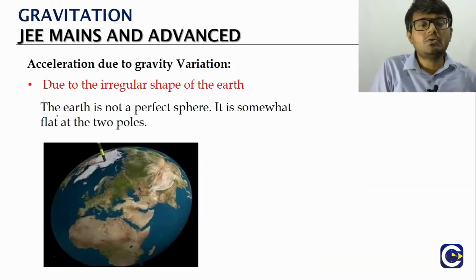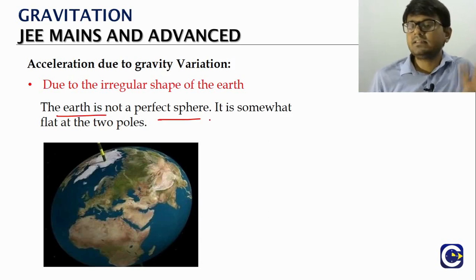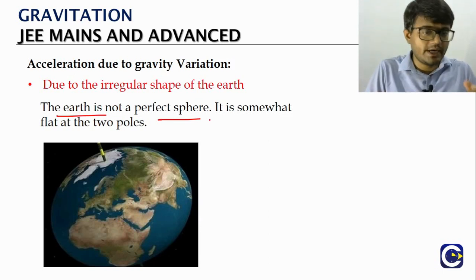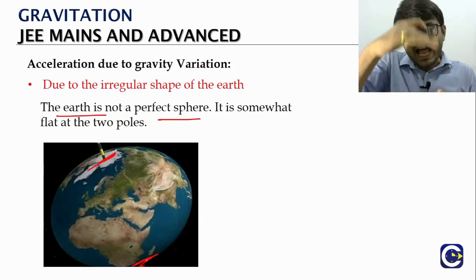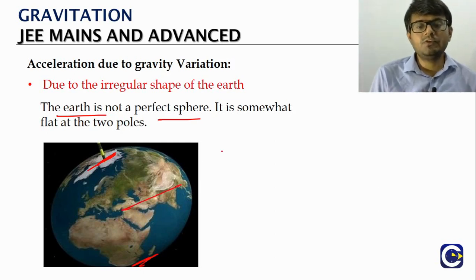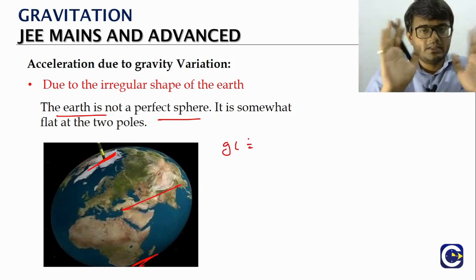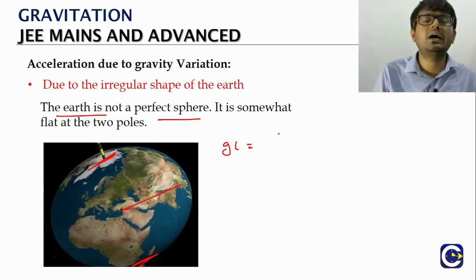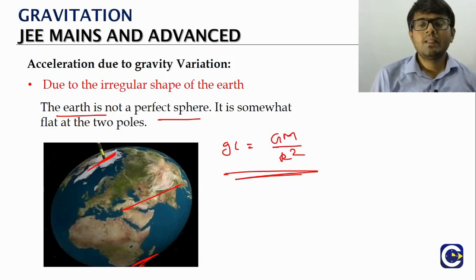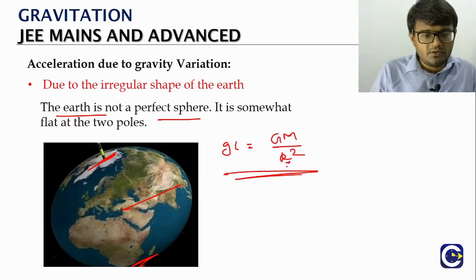Similarly, when we talked about the earth as a sphere, we've been saying that the earth is not a perfect sphere. In fact, if you take a closer look, it will be somewhat flat at the poles. If you look at the acceleration due to gravity formula on the surface of a planet, it is GM by r square. This r is a radius, so you have to measure the distance from the center.